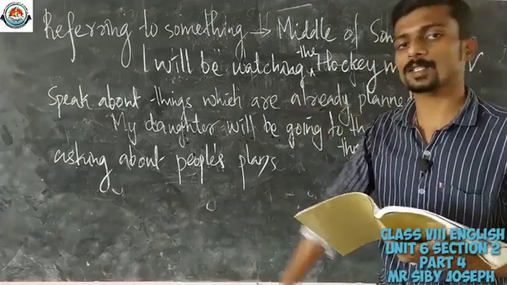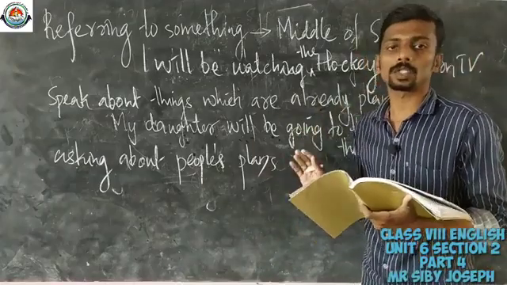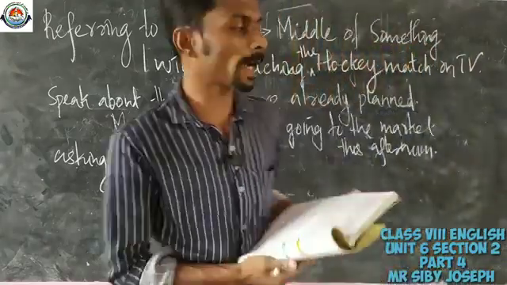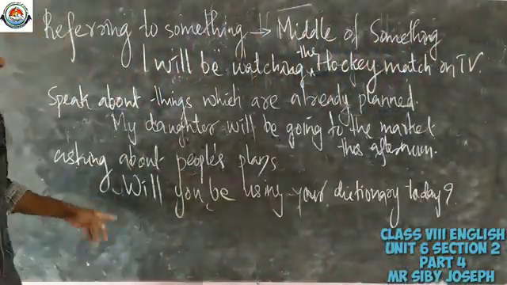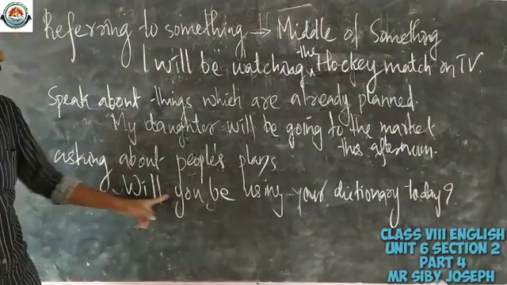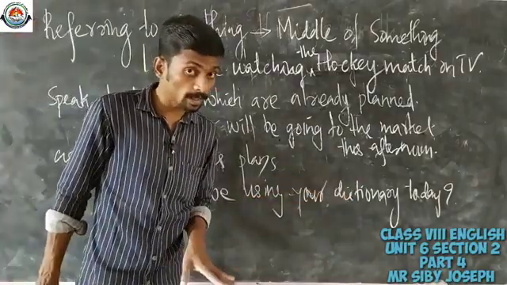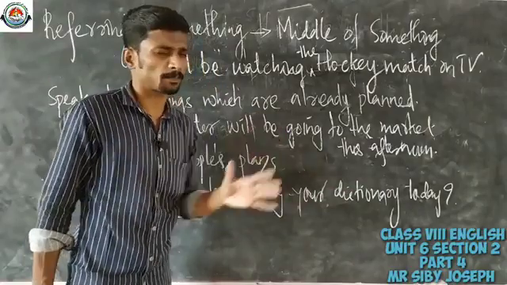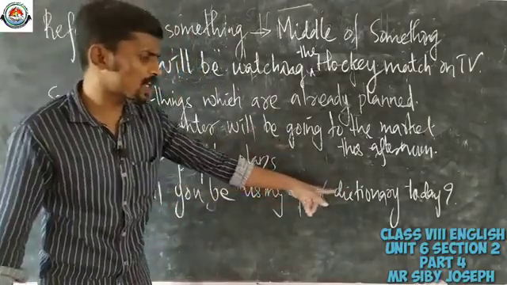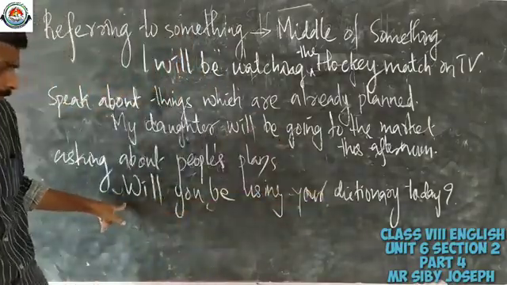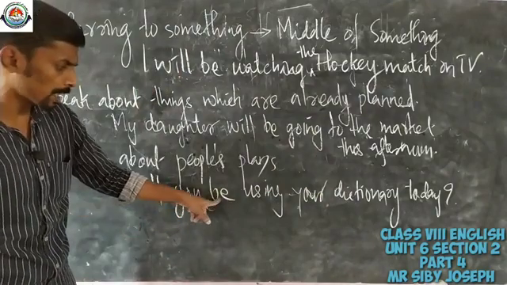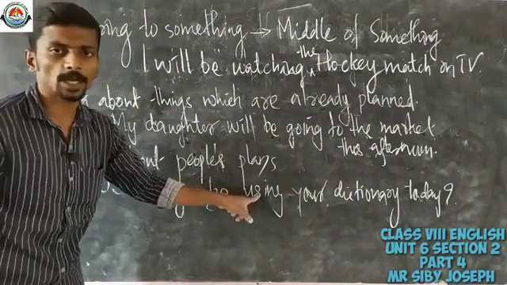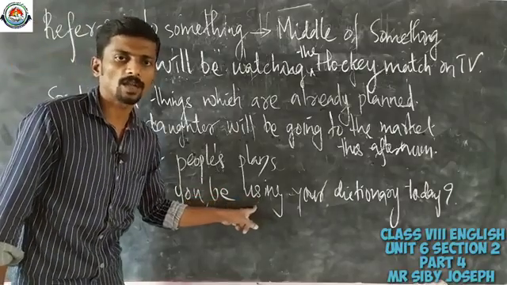So in such cases also we can use future continuous. So I am going to write the textual example given here. Look at the textual example. Will you be using your dictionary today? So the speaker is asking, will you be using your dictionary today? So look at subject plus will plus be plus main verb plus ing. So it is actually written in the correct format of future continuous.